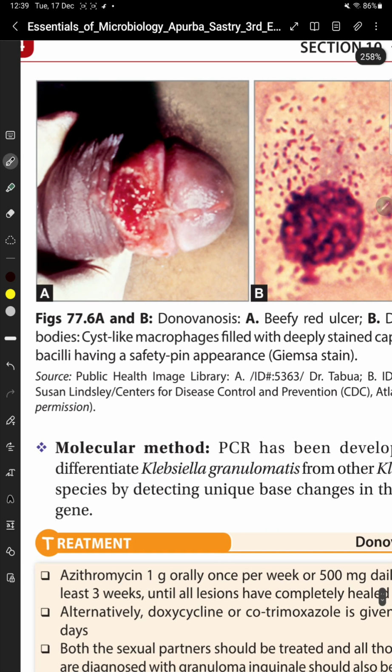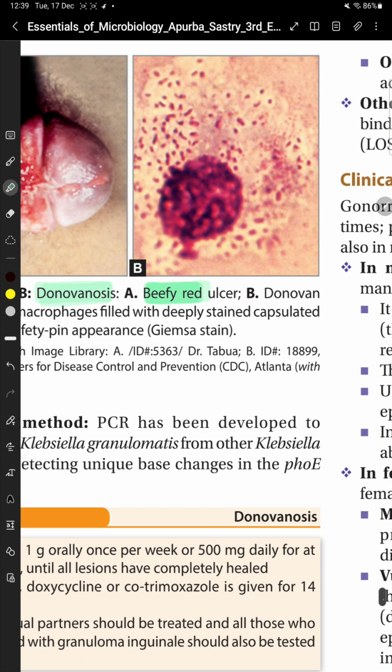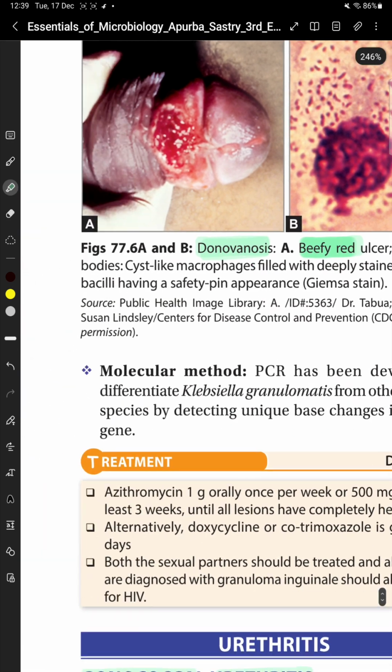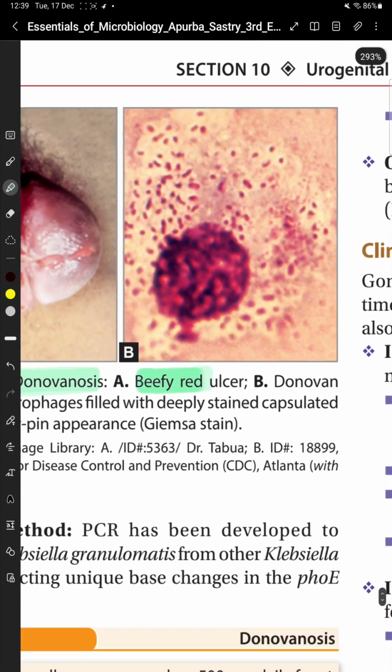This is the ulcer of donovanosis. The ulcer will be beefy red in color, it will bleed easily, and it will be painless. Okay, donovanosis के केस में painless ulcer is there which is beefy red in color. And see, these are the Donovan bodies.